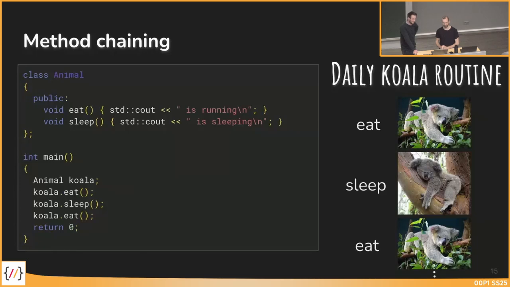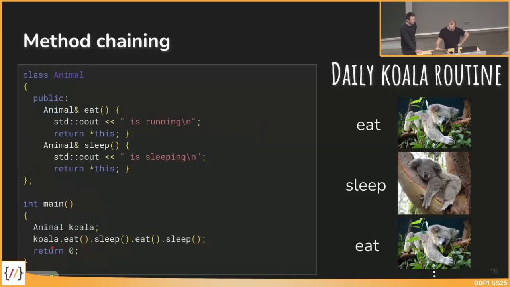When we want to implement that, we could do something like this. We create our animal class with two methods, eat and sleep. In this case, they are just printing something. Then we create our koala. We can then call koala eat, koala sleep, koala eat, koala sleep, and so on. That's basically what they are doing. But is there an easier way to do this? There is one easier way using method chaining.